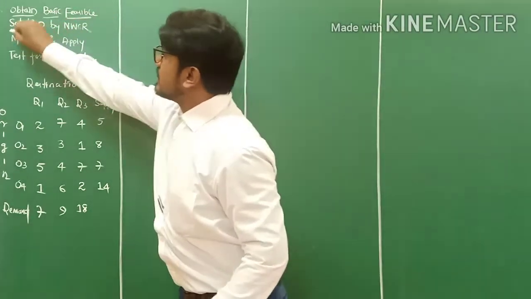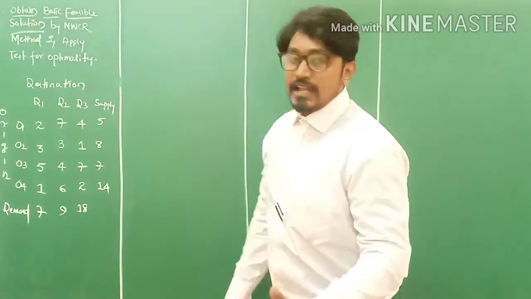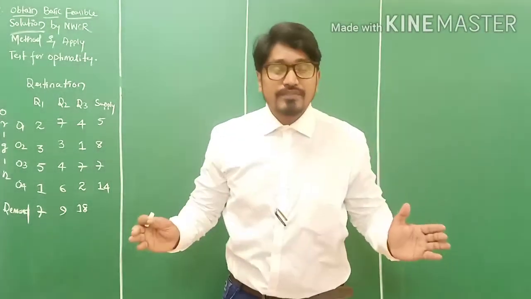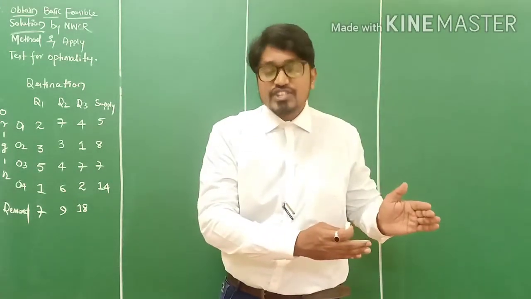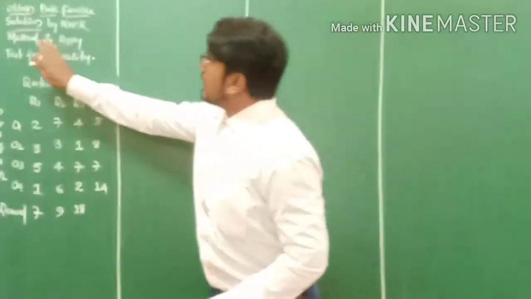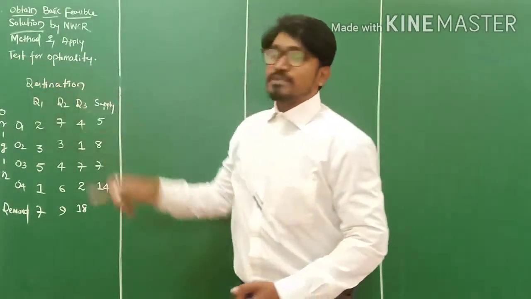Basic feasible solution. So we have to calculate BFS first. If it is BFS, we'll proceed with the modification technique. If it is not BFS, we'll stop there. Try to understand this. Next up, apply test for optimality.